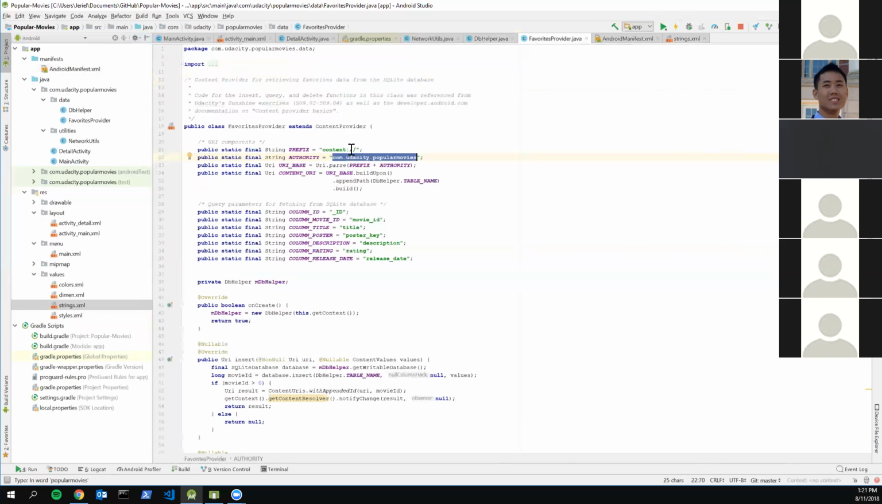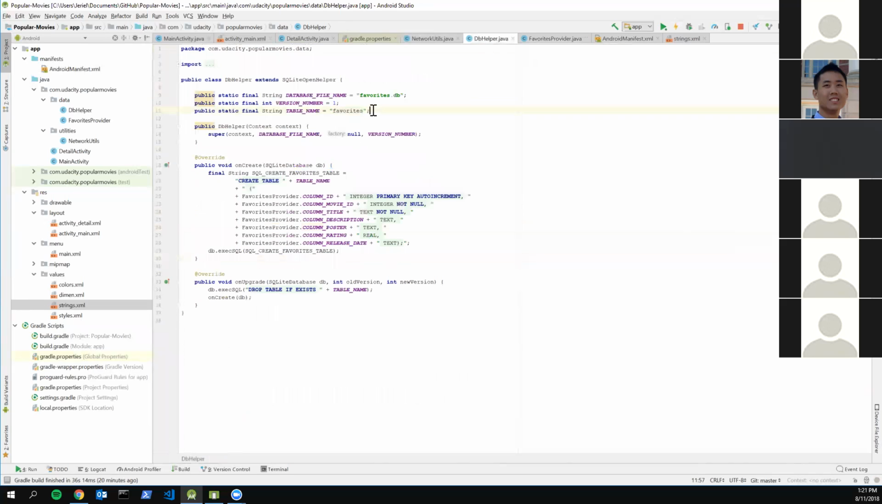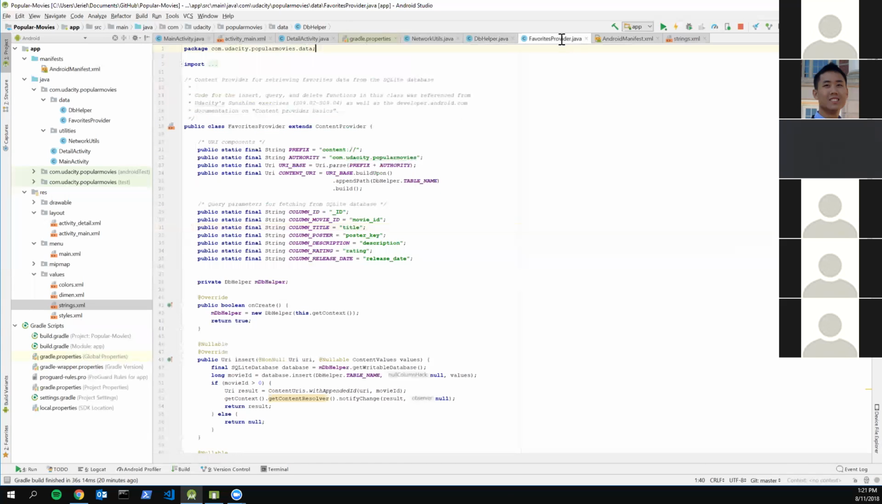So from there, you have to append these two things together, and that's going to be the base of your URI. And the last part of your URI is you're just going to tack on the table name that you got from your database helper. So your table name is going to be whatever you want to call your table inside your database helper. That's exactly what I did too. This is right where I'm at.